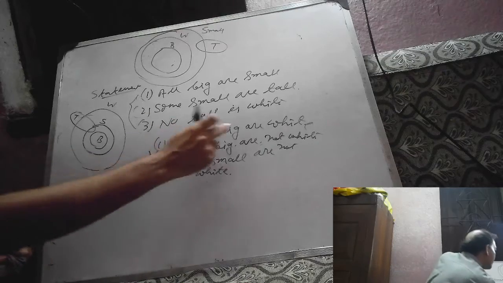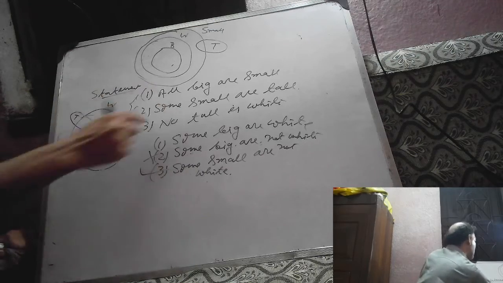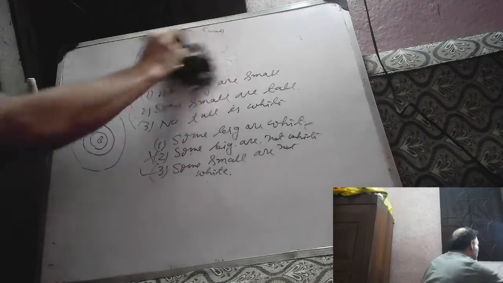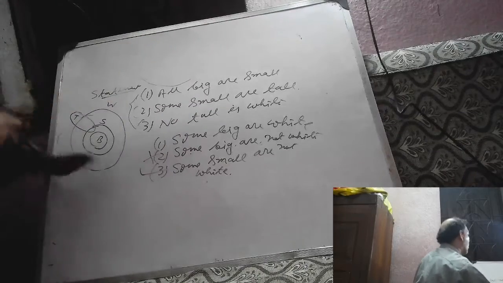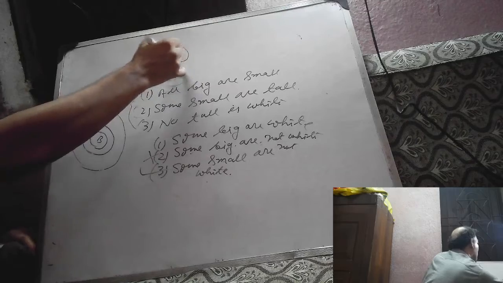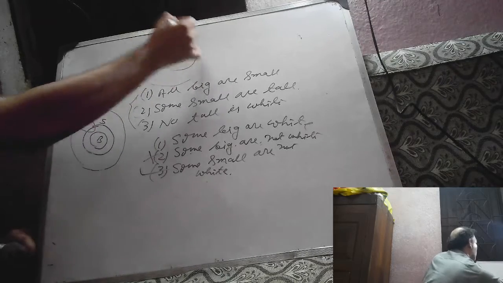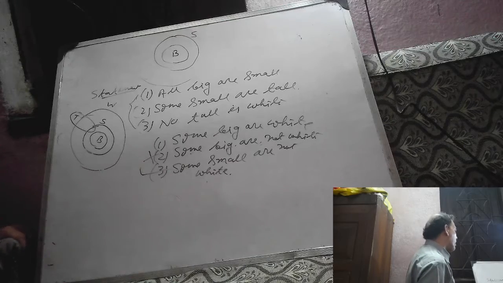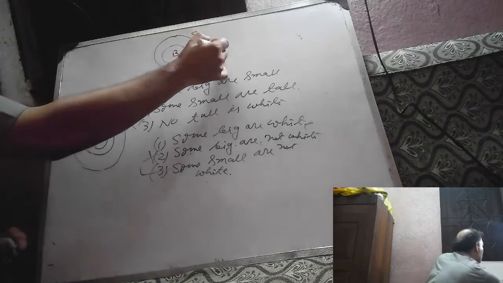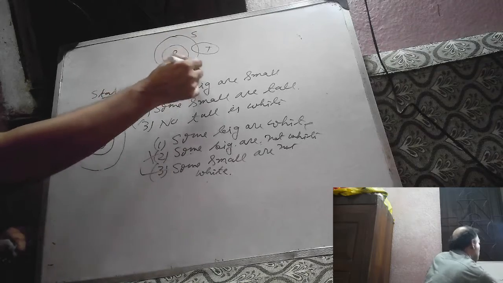Now, some big are white: will it be true or false? Let us draw the Venn diagram. All big are small. This is big, this is small. Some small are tall. It is also true.